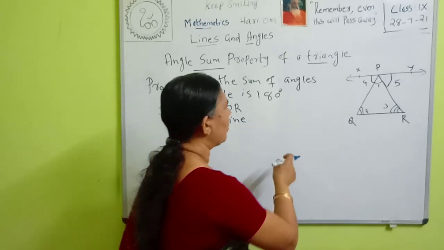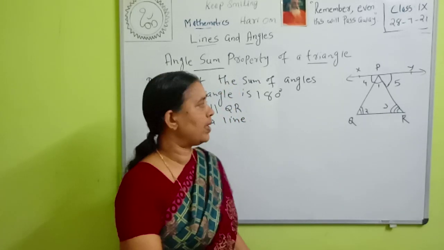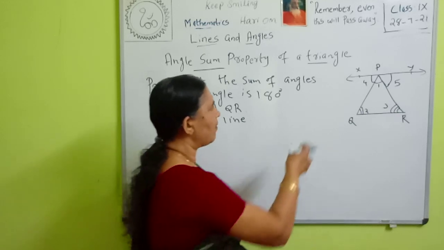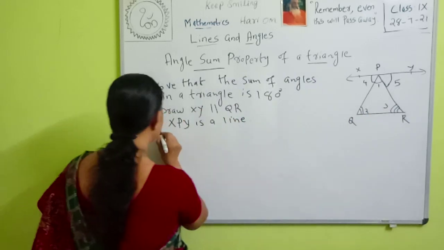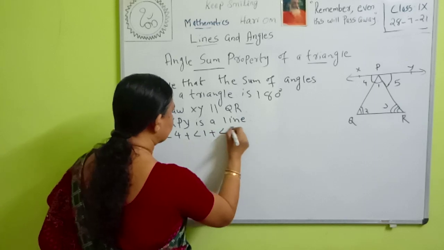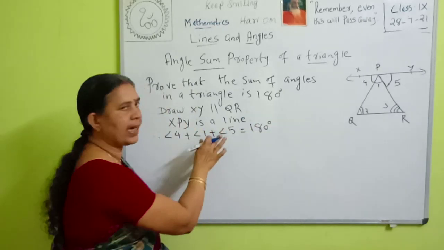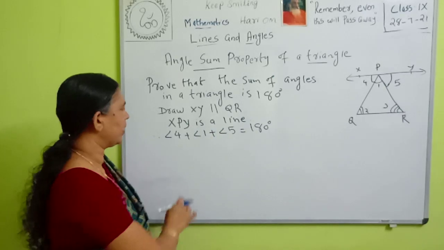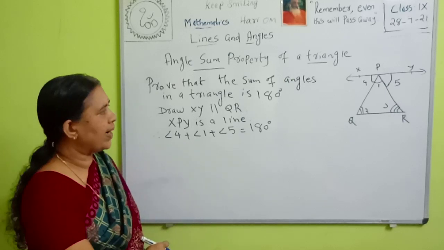What is the sum of the angles on a line? If the angles are on the same line, their sum is equal to 180 degrees. Therefore, angle 4 plus angle 1 plus angle 5 is equal to 180 degrees because XPY is a line.